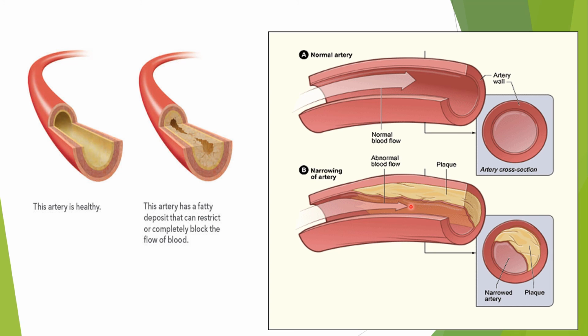So blood pressure increases. This is the cross section. You can see and compare how the disease will affect the arteries, right?